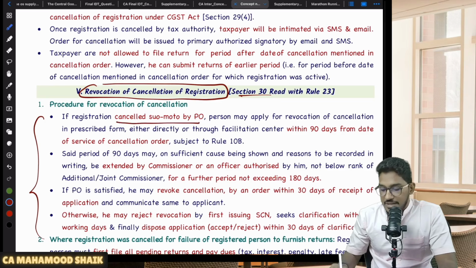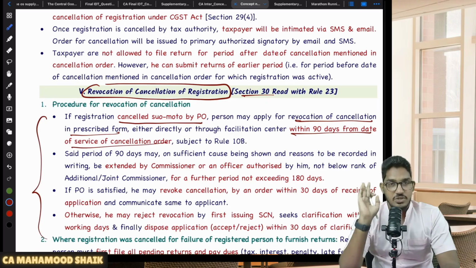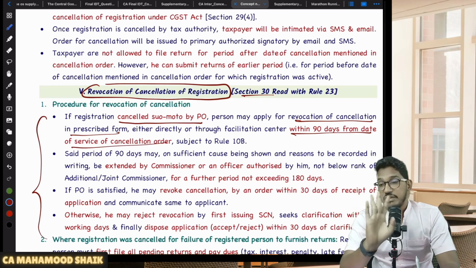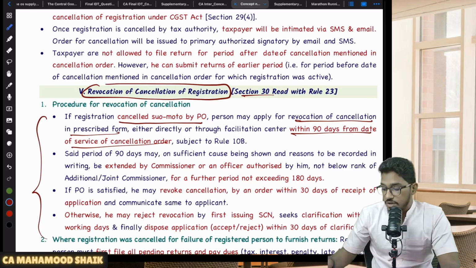If registration was cancelled suo moto by the proper officer, then that person may apply for revocation of cancellation in the prescribed form. Within how many days? Within 90 days from the date of service of the cancellation order. You will get the cancellation order, no? From that date of cancellation order, not from the effective date of cancellation. Say, for example, you are getting the cancellation order as on today, but in the order it was mentioned that your registration has been cancelled with effect from 31st of December. Yes, they can say it. They can even do retrospective cancellation.